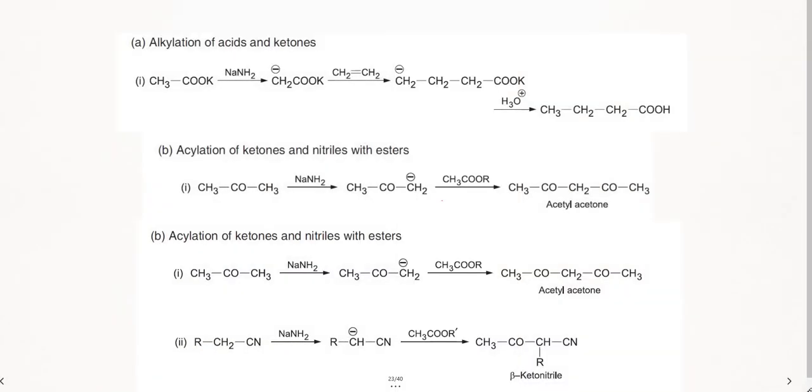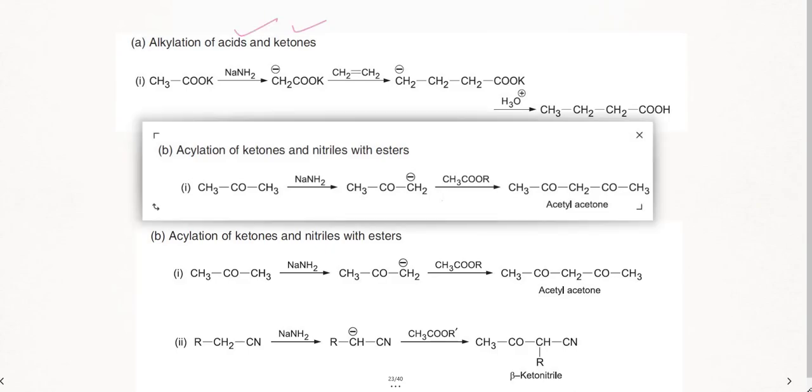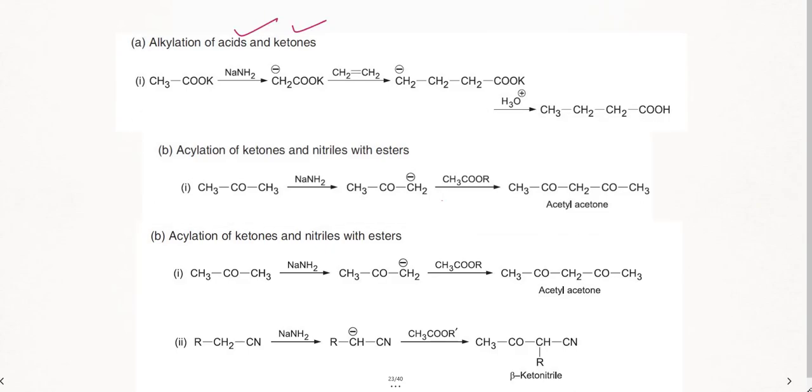So next thing. Here we are going to see more and more examples. Alkylation of acids to ketones. So acids we are taking. Here we are going to take acylation with NaNH2. Just see the final thing. When I take the potassium salts, it is getting converted to acids. Means acids can be alkylated using NaNH2.